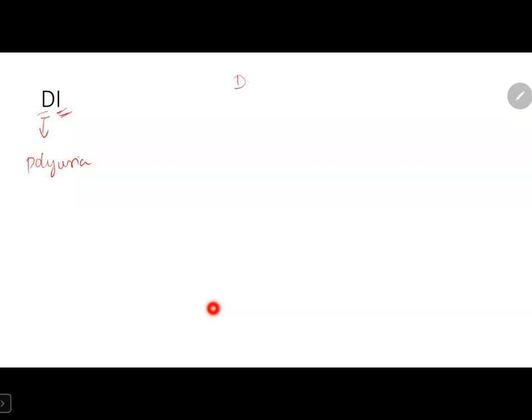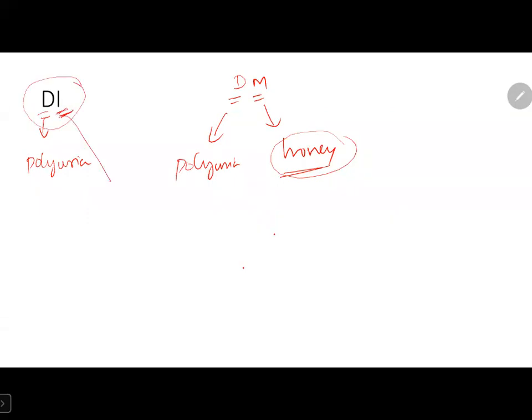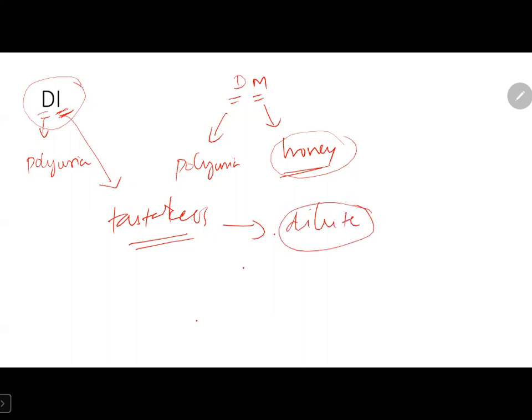Before knowing that, let's know what is diabetes mellitus. So, diabetes is polyuria. Mellitus in Latin means honey. Due to glucose in urine of diabetic patients, the urine tastes sweet. So they have named it diabetes mellitus. The word insipidus means tasteless, which means the urine here is very dilute. It is neither sweet nor salty. So they have named it diabetes insipidus.